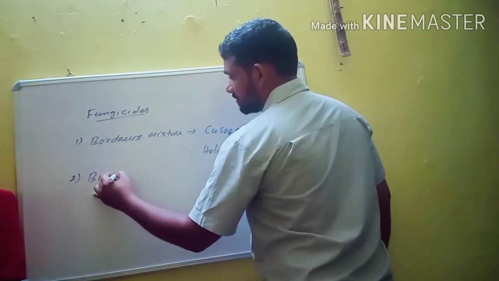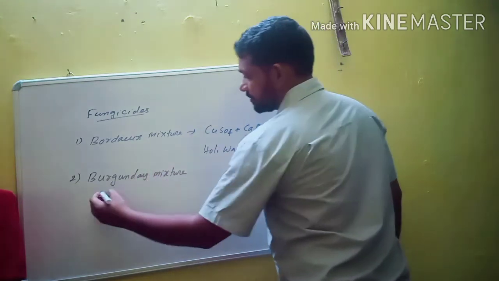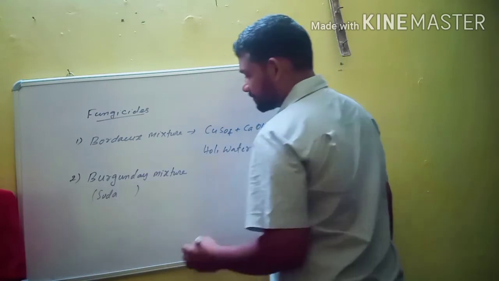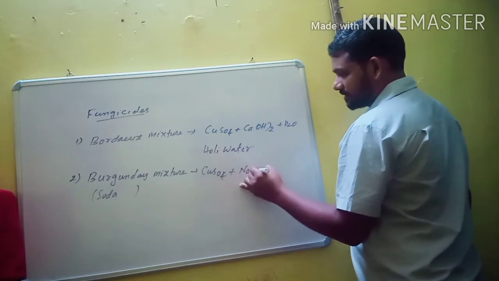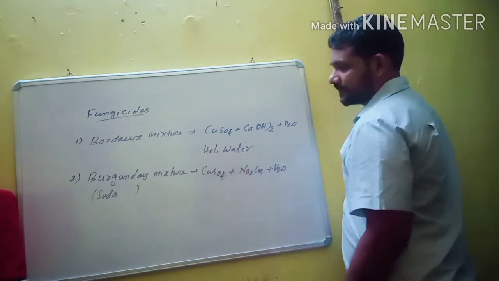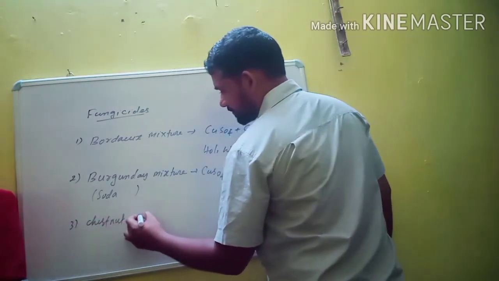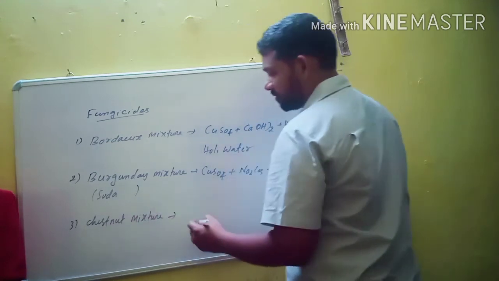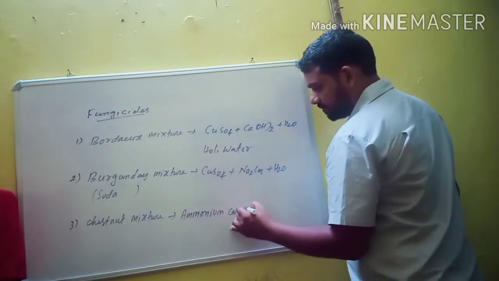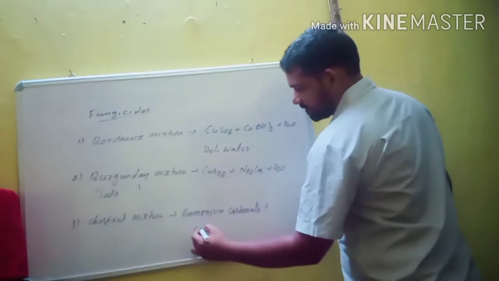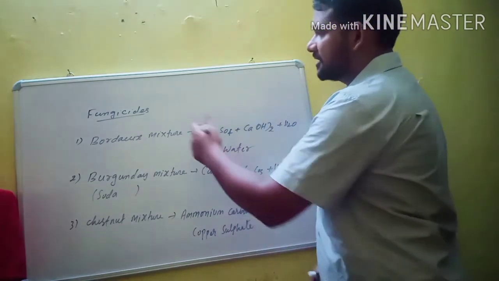Next is Burgundy mixture. It is also known as soda mixture, and it is the combination of CuSO4 plus Na2CO3 plus water. And one more is Chestnut mixture, which is the combination of ammonium carbonate plus copper sulfate. So these are the three important fungicides and their combinations.